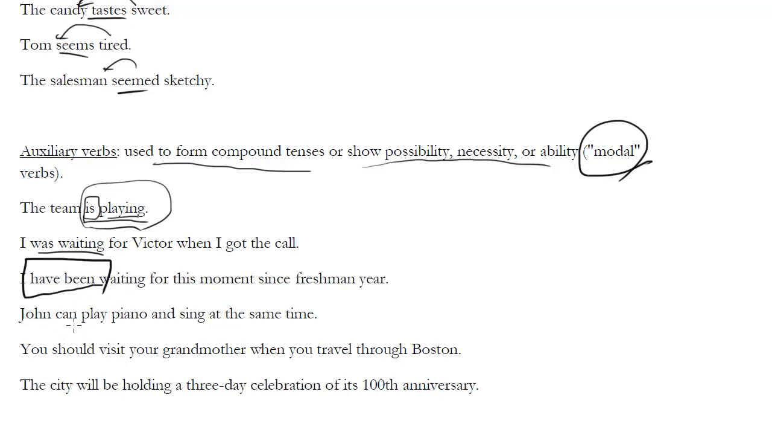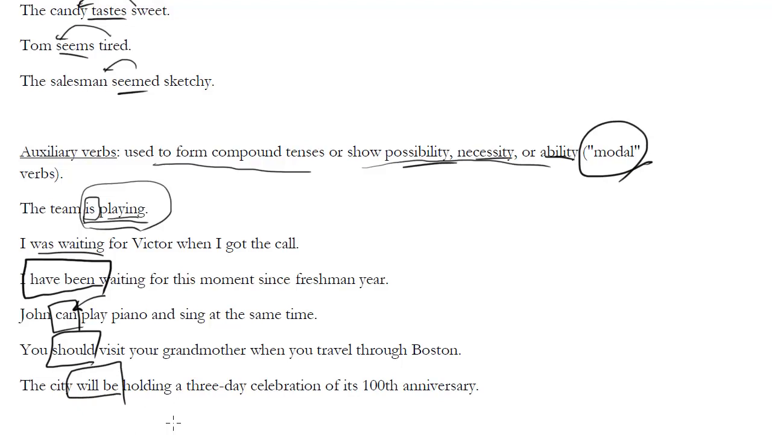Here are some modal verbs. John can play the piano. This is a modal because it shows possibility, necessity, or ability. You should visit your grandmother when you travel through Boston. Should is another modal. The city will be holding a 3-day celebration of its 100th anniversary. Again, another one of these verbs, will be.